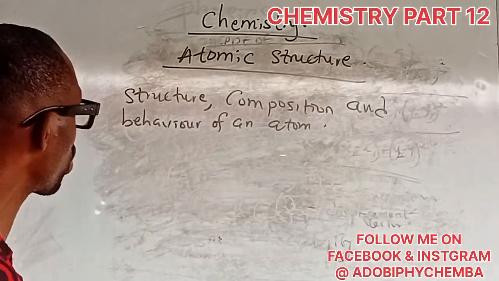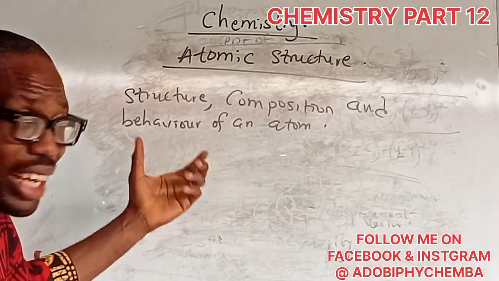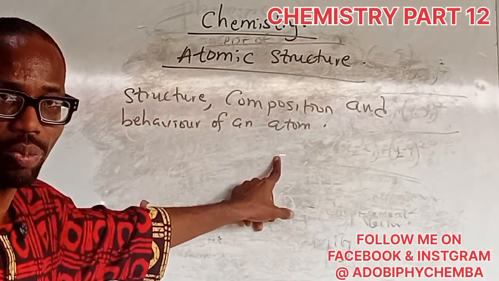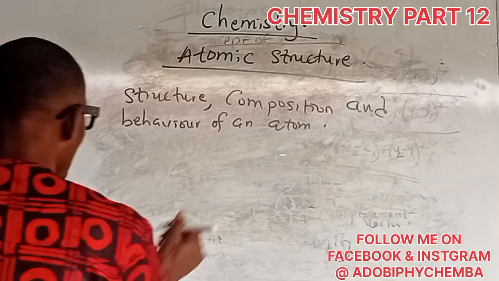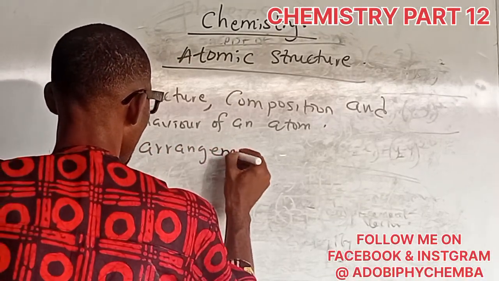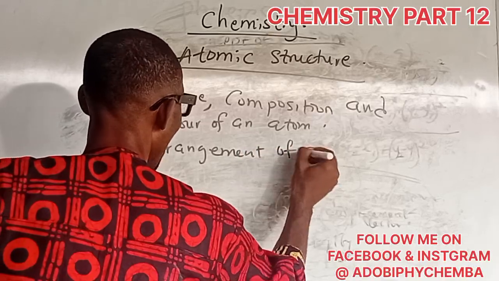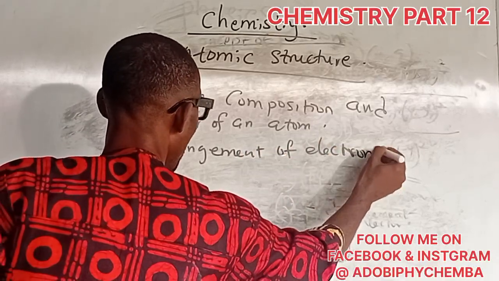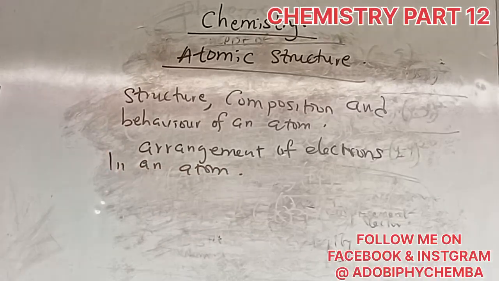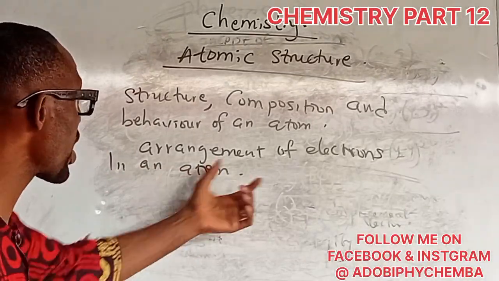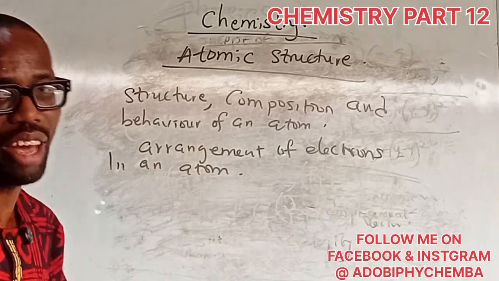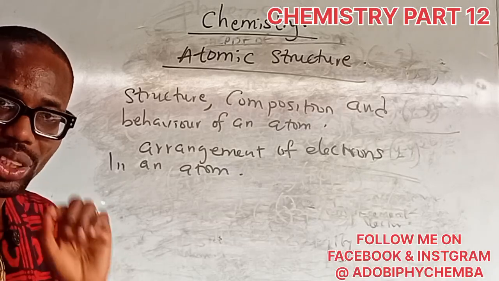When you talk about the atomic structure, this is a branch in physical chemistry that talks about the structure, the composition, and the behavior of an atom. In this aspect, it also tells us the arrangement of electrons in an atom and their various energy levels.